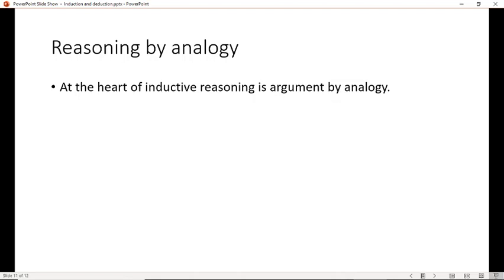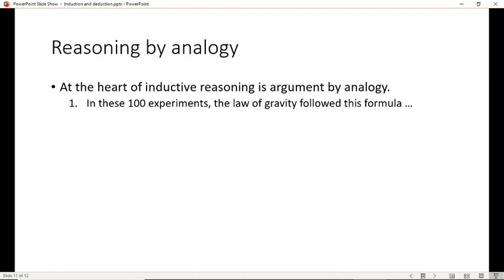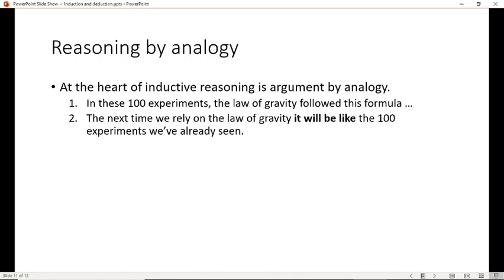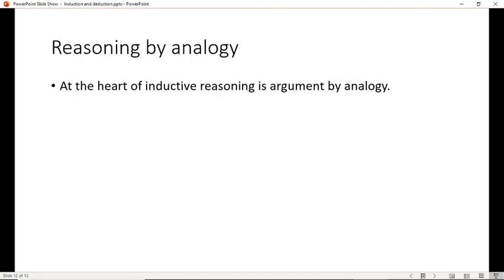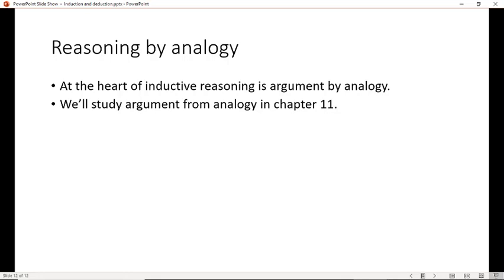Or, I said science was induction. In these 100 experiments, suppose somebody says, the law of gravity followed the following formula. The next time we rely on the law of gravity, it'll be like the 100 experiments we've already seen, so probably it'll follow the same formula then too. So reasoning by analogy is used for all these different cases. We'll study argument from analogy in detail in Chapter 11 near the very end of the semester.